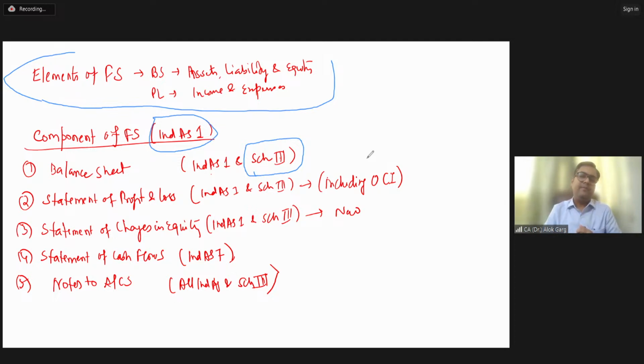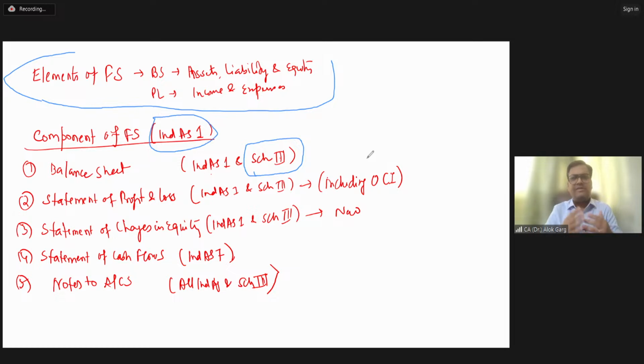Friends, if I talk about the balance sheet, the format is given in Schedule 3, but the guidance is also available in Ind AS 1. The format is given in Schedule 3, but where is some related guidance for the balance sheet given? It is given in Ind AS 1 also. So Ind AS 1 is also an authority which gives some guidance relating to the balance sheet.